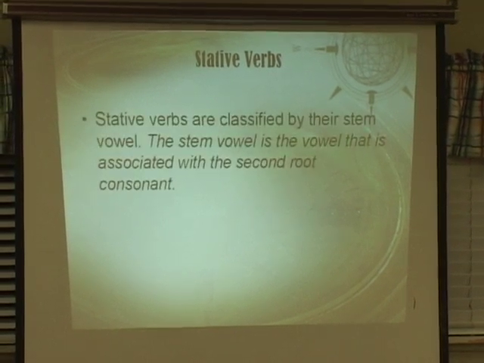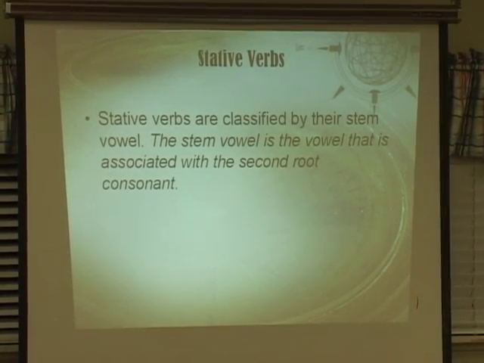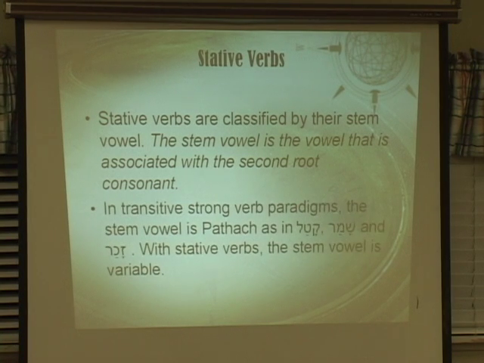Stative verbs are classified by their stem vowel. The stem vowel is the vowel associated with the second root consonant. In transitive strong verb paradigms, the stem vowel is pathak, as in katal, shamar, and zakar. With stative verbs, the stem vowel is variable, so it could be different.